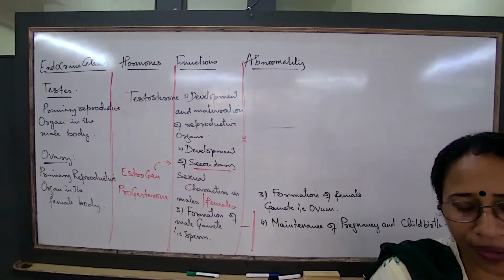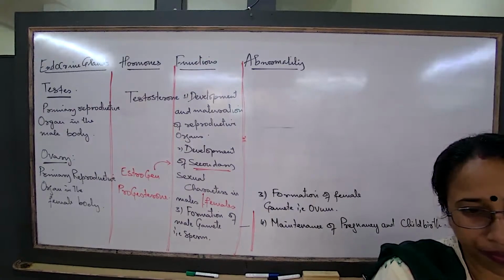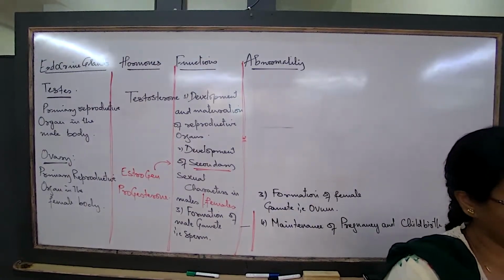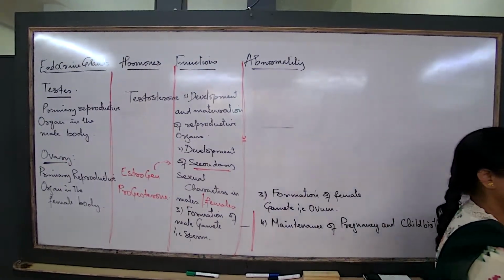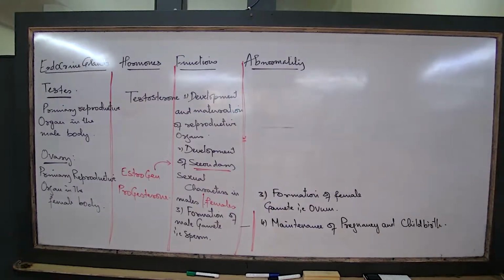Next question, what is it? Name the hormone responsible. Which hormone? Growth hormone. Which is that hormone against which we had written dwarfism, gigantism the other day? Growth hormone. Clear?